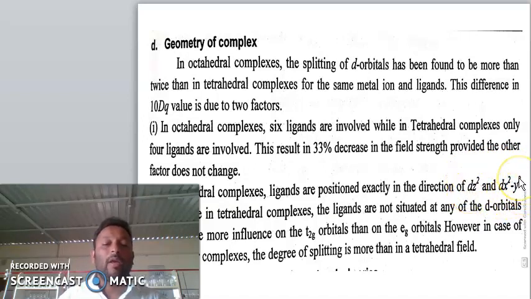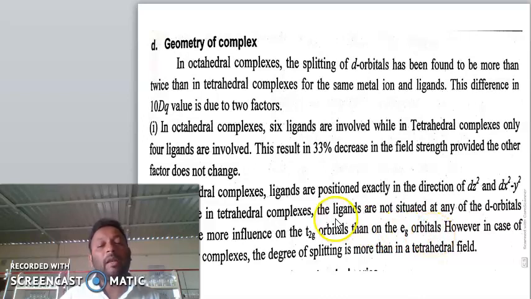When we looked at octahedral splitting, dz square and dx square minus y square had a higher energy, meaning these are the top level orbitals. In a tetrahedral complex, the ligands are not situated along any of the d orbitals and thus have more influence on the t2g orbitals than on the eg orbitals.